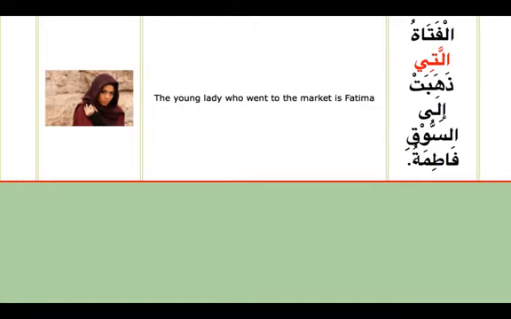Final slide inshallah. Al-fatatu, the young lady, allati dhahabat ila suqi, Fatima. Here we have the mubtada, allati as ism mawsula lil muannath, and dhahabat ila suq. As dhahaba always comes with ila, it is all connected. Fatima is the one who went: the young lady who went to the market is Fatima. This is how you translate and understand mubtada, ism mawsul, silatul mawsul and khabar.